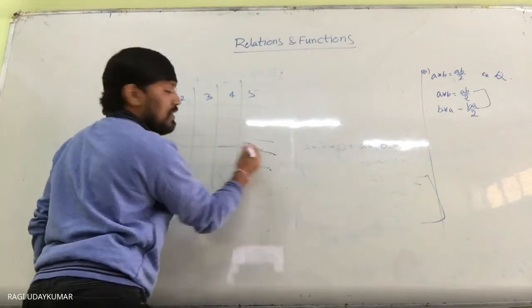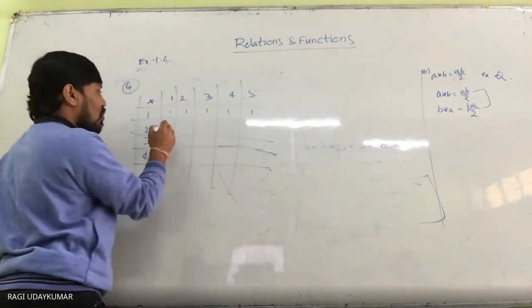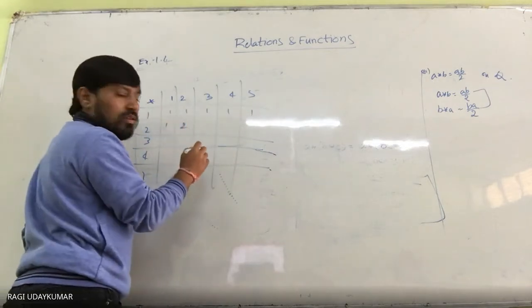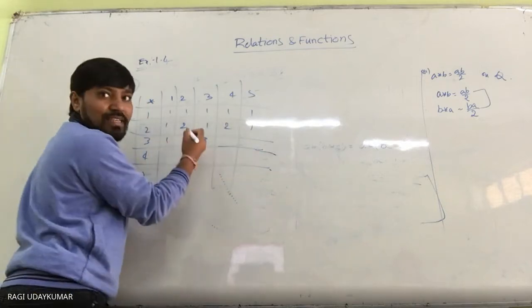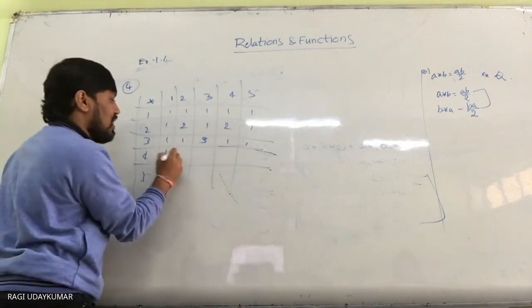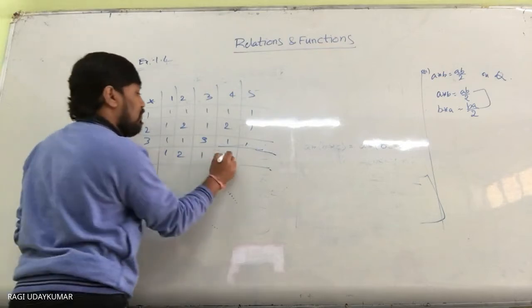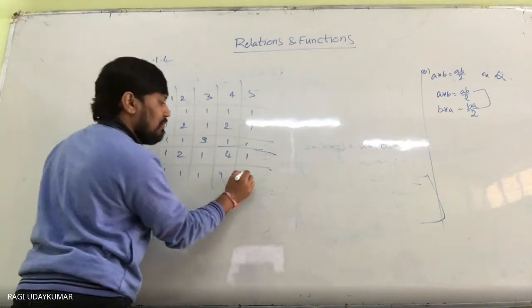Here it is given to you all ones: 1, 1, 3, 1, 1; 1, 2, 1, 4, 1; 1, 1, 1, 1, 5.